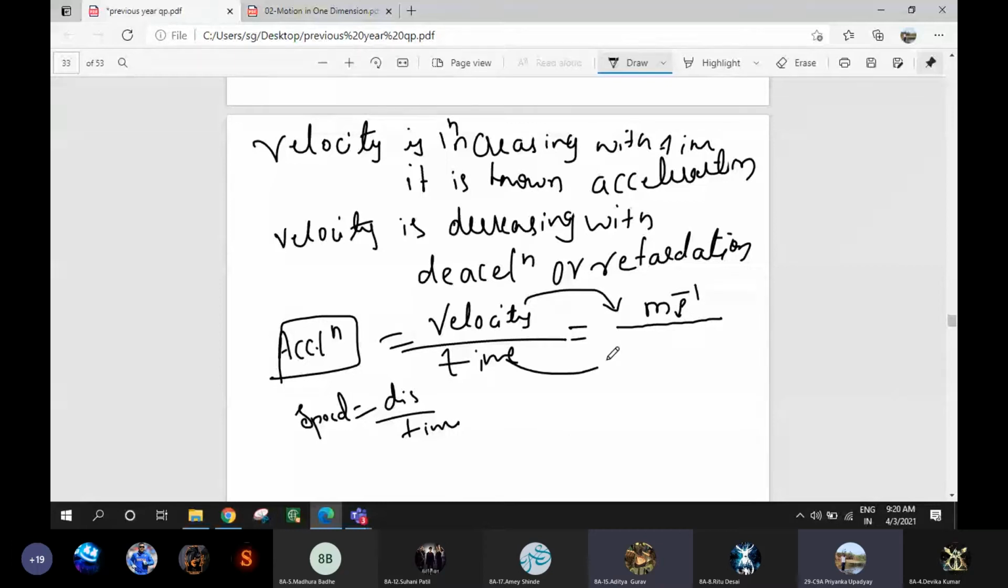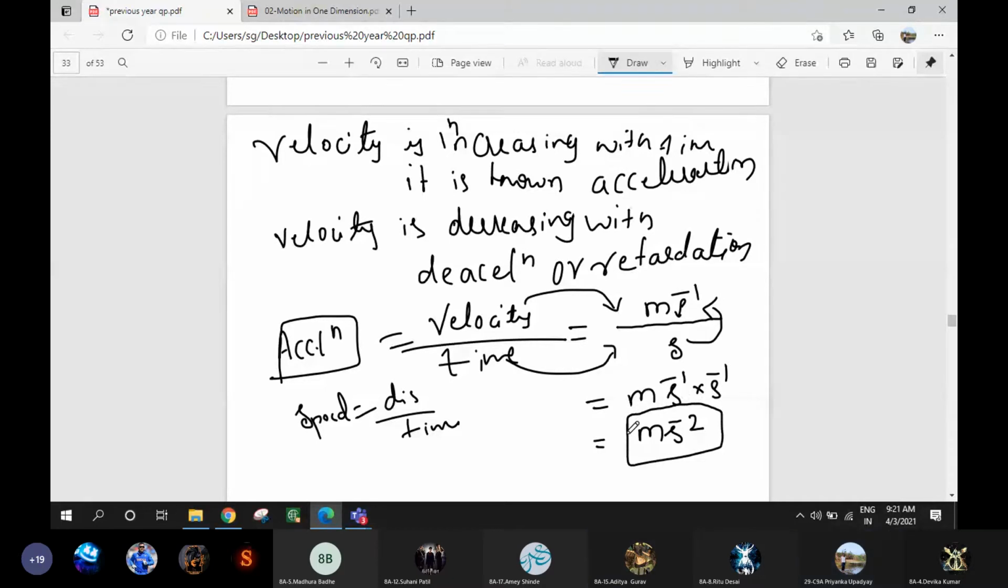Now, what is the unit of time? Second. Now, this second, as it comes to the denominator, what will happen according to exponents? S raised to minus 1 into S raised to minus 1. So, what will it become? Meter per second square. Correct? Exponents you have studied? Yes, miss. Okay. So, meter per second square is the unit of acceleration. In CGS unit, it is centimeter per second square.